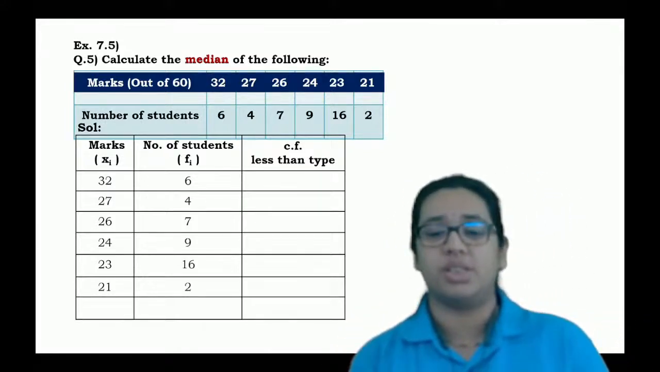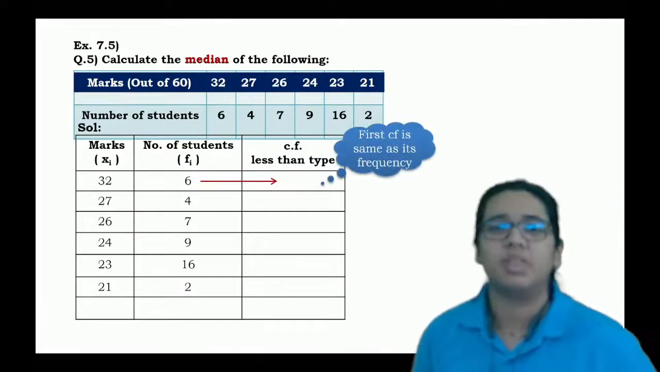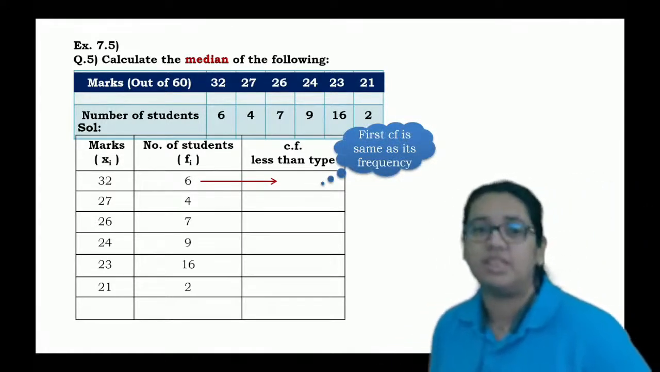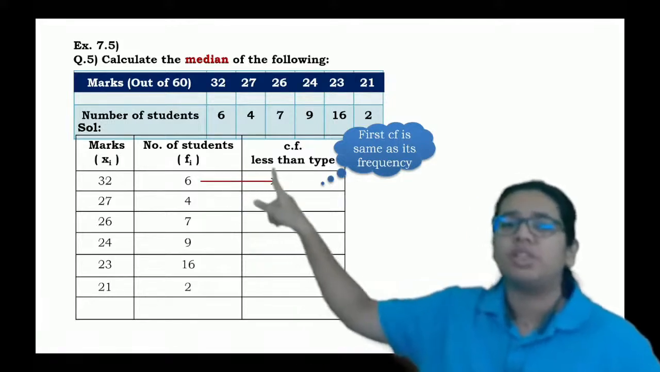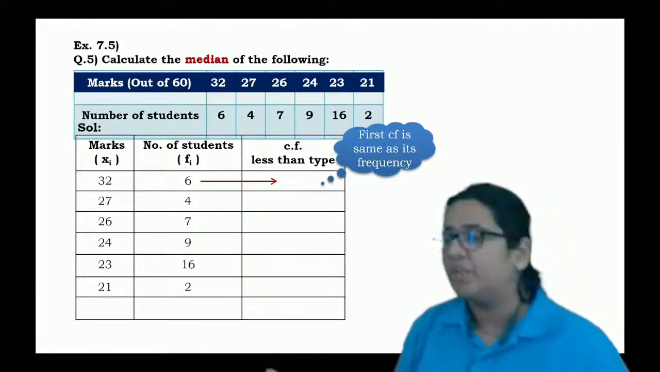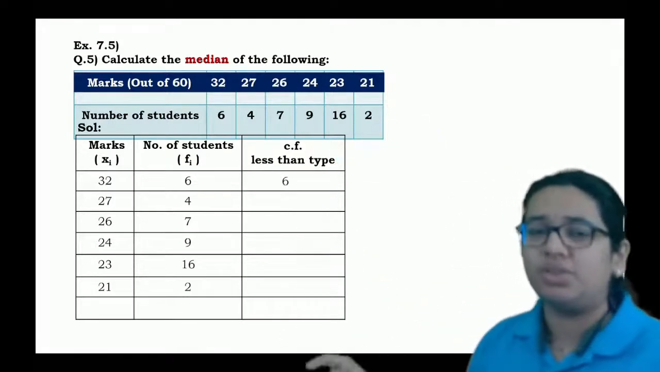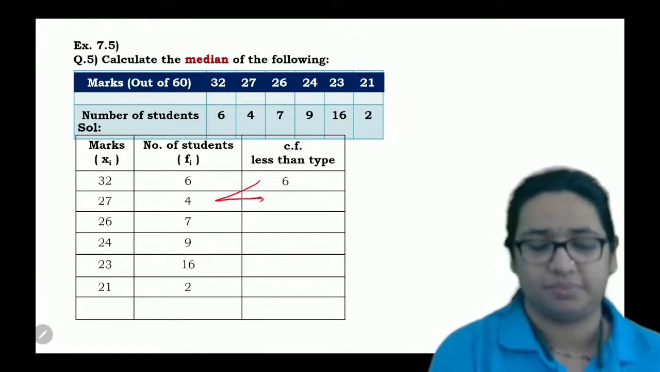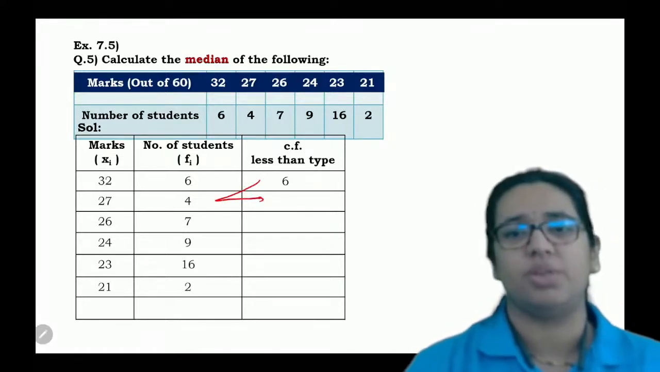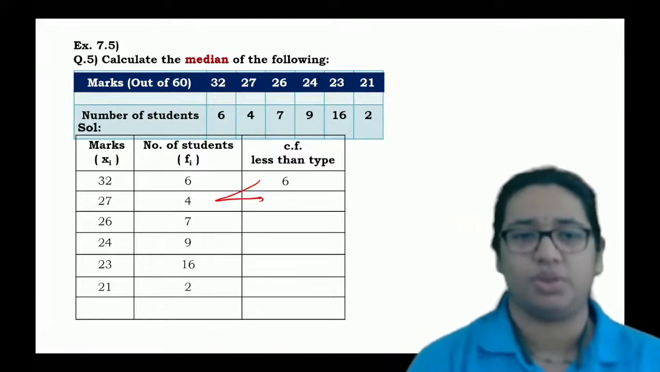So what you have to consider for the third column is nothing but LCF, that is less than cumulative frequency. For that your first frequency will be as it is. So we'll write 6 here. But for the second case, you just have to go with that zigzag style, right? Just check it, what you will get.